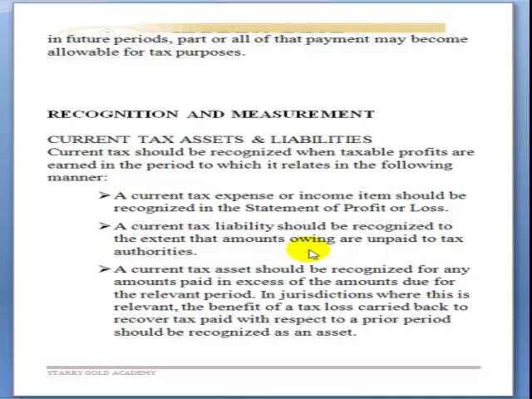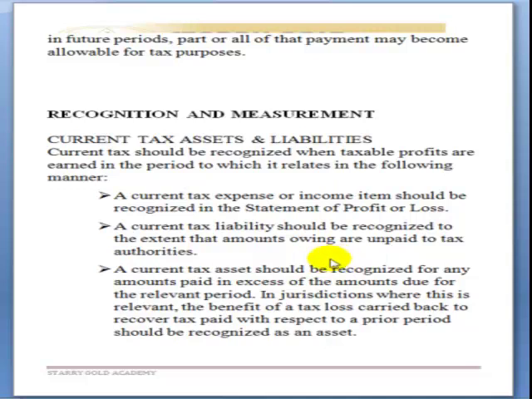The current assets and liabilities should be recognized as follows. One, when you want to recognize your current tax liability, it should be recognized in your statement of profit or loss, to the extent of the amount that is owed or remains unpaid to the relevant tax authority.